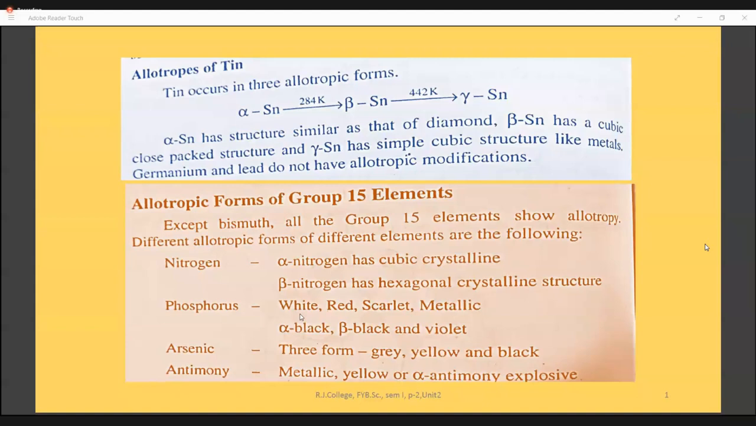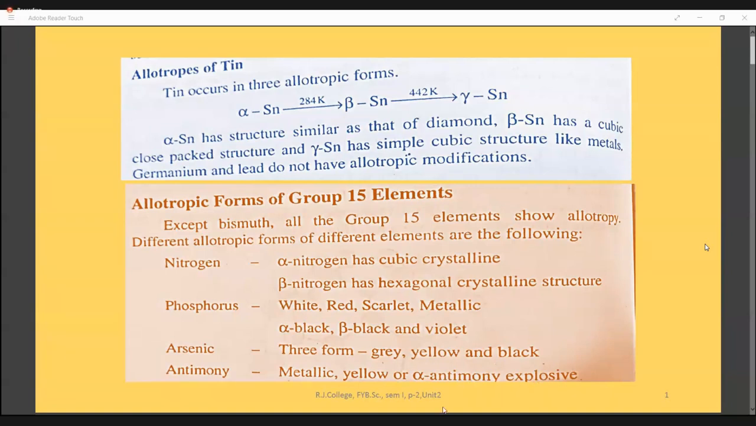We will see that. Then when you talk about arsenic, you have gray arsenic, yellow arsenic, and black arsenic. Of course, all three are going to have different physical properties. Then when you talk about antimony, in a similar way, there is metallic antimony, and yellow antimony, otherwise called alpha antimony, which is an explosive compound.